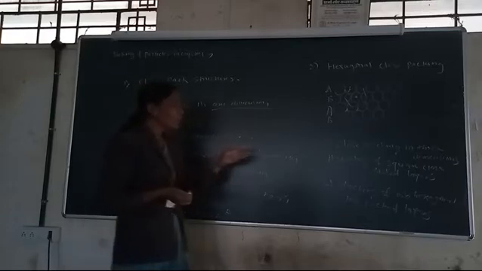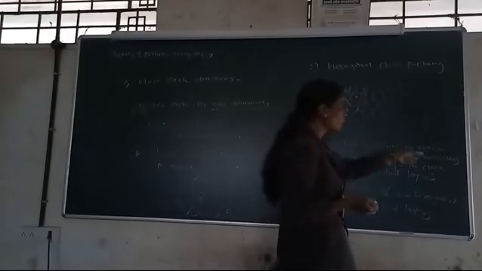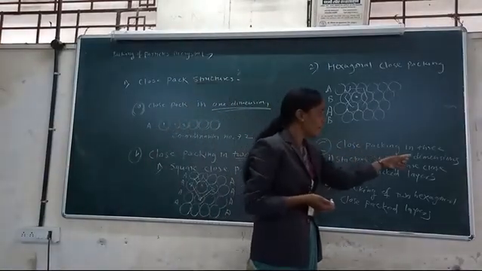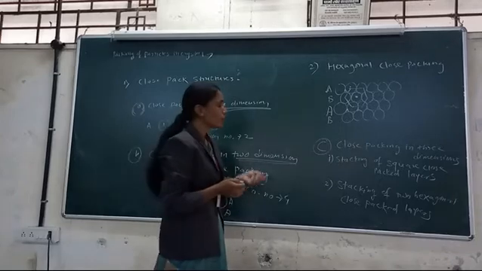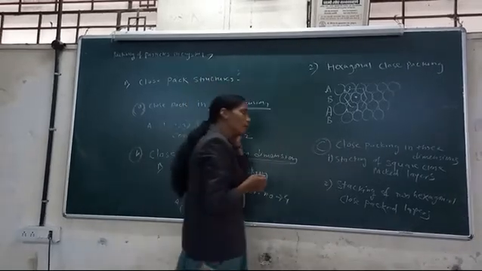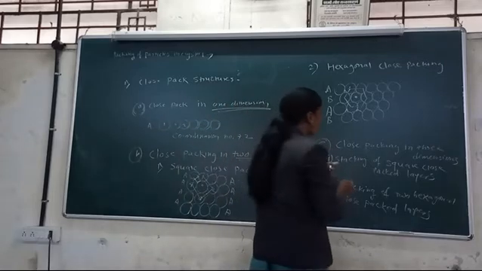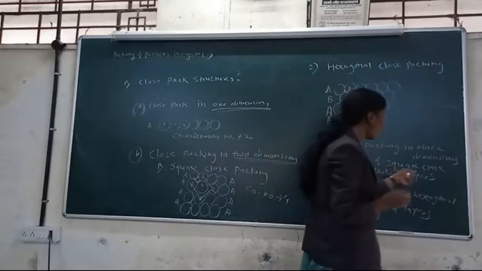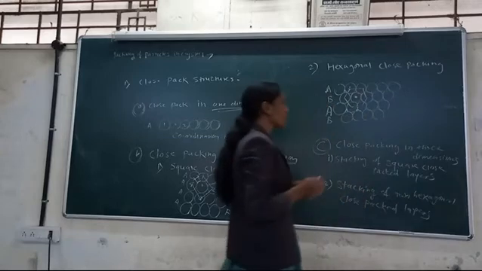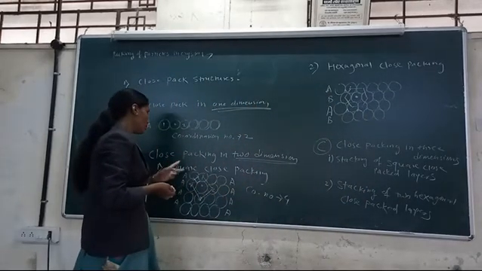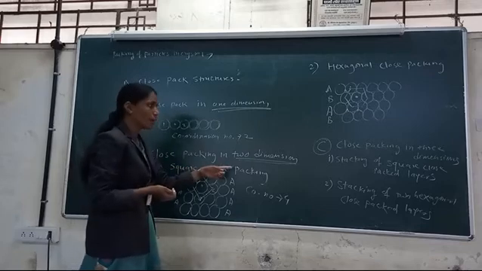Then the third type is close packing structure in three dimensions, 3D. There are axes x, y and z. For example, the first is close packing by stacking of square close packed layers. From the two dimension types, the first is square close packing.